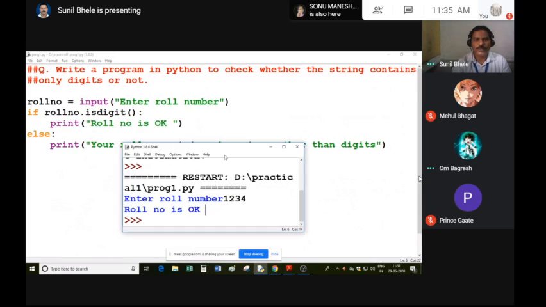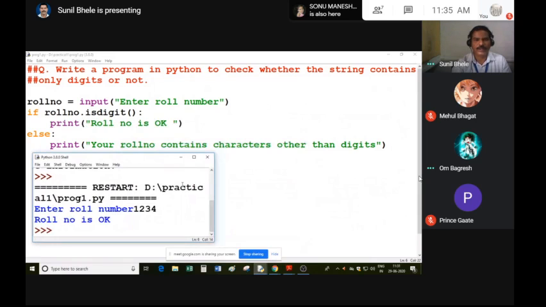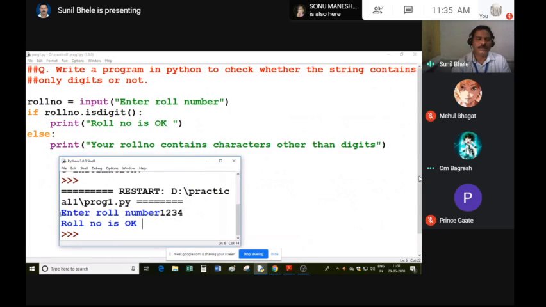So note down this program in your notebook, and write down the output also. Done, sir. Done. Okay.